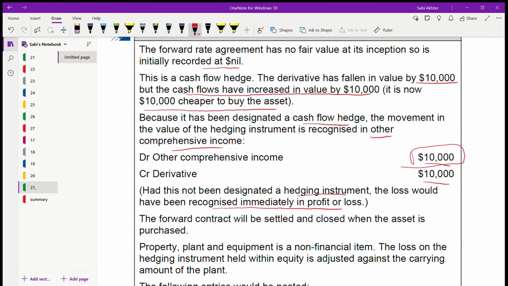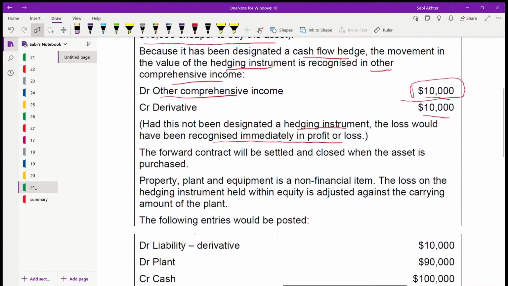We are not talking about the changes in the fair value of the cash flow. We are only dealing with the hedging instrument. That loss or gain is recognized in OCI, firstly, if it's a cash flow hedge. Next, the forward contract will be settled and closed when the asset is purchased. So you are purchasing the asset and you are settling this one. PP&E, property, plant and equipment, is a non-financial item. So the loss on the carrying amount,